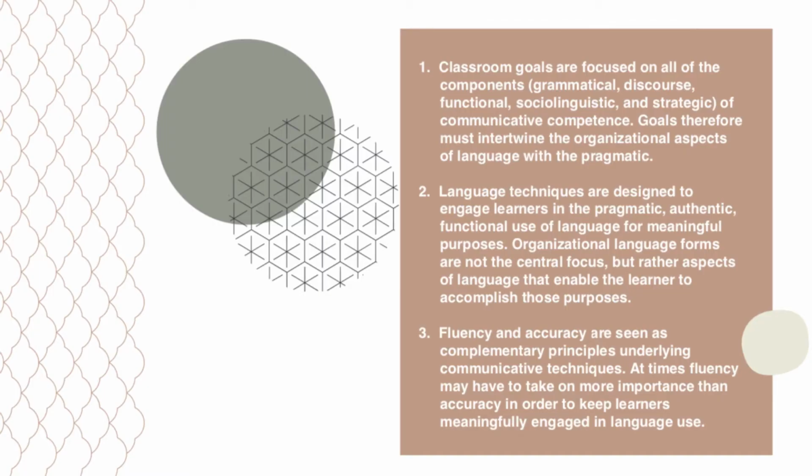First, classroom goals are focused on all of the components: grammatical, discourse, functional, sociolinguistic, and strategic, of communicative competence.